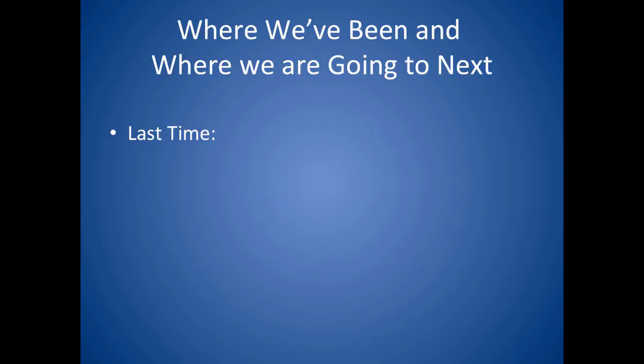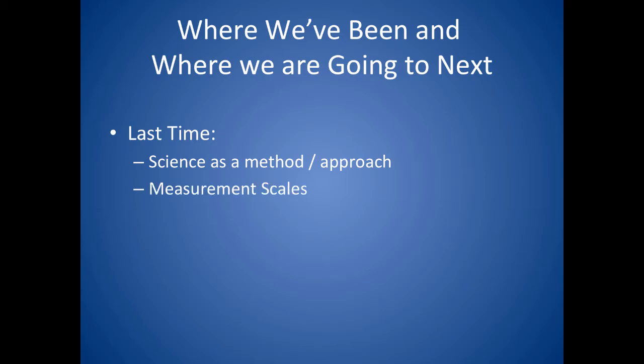Last time we had a conversation about what makes science science, that is, science as a method or approach. We talked about systematic empiricism, which means not just looking at how the world works, but doing so in a controlled and organized fashion. We talked about public knowledge, which means that we share what we know and why we think what we think. And we talked about solvable problems, phrasing things in essence in a way where data can tell us the answer, and if we're wrong, the data can tell us that too.